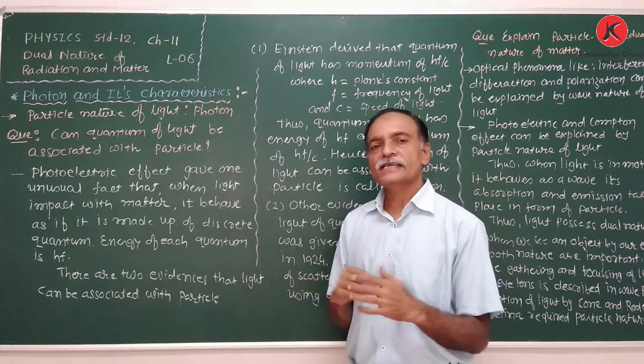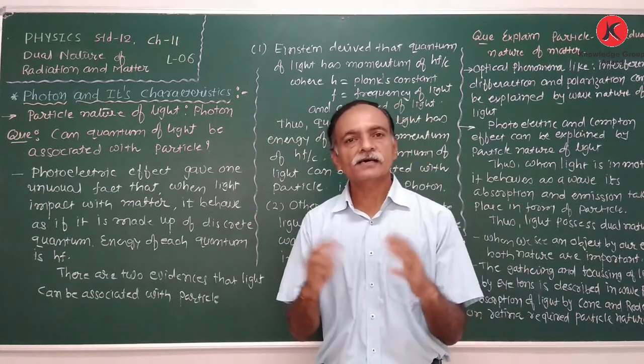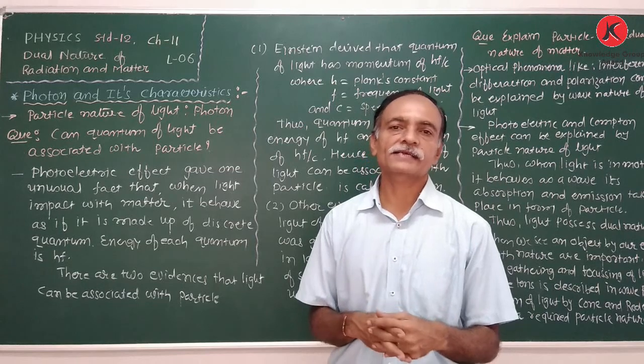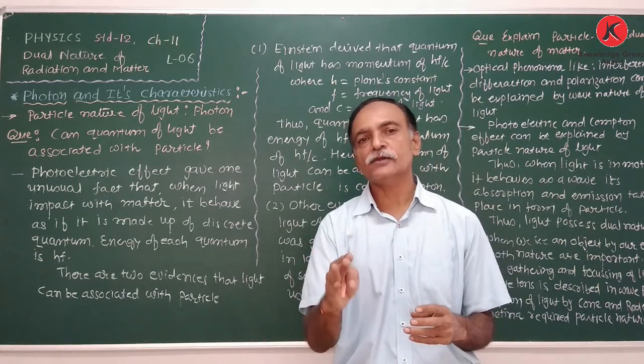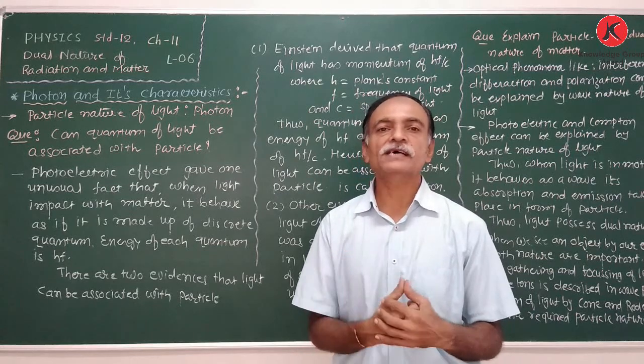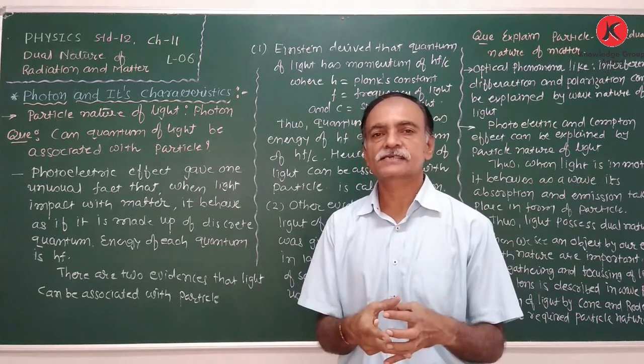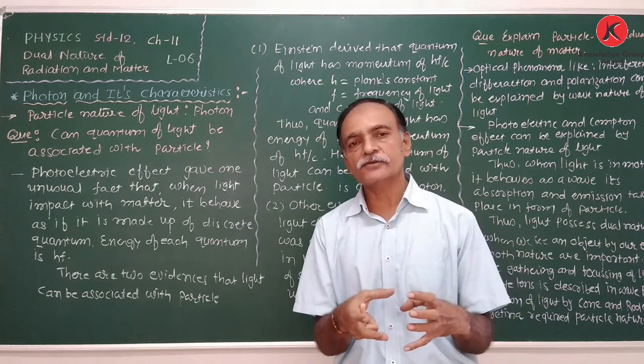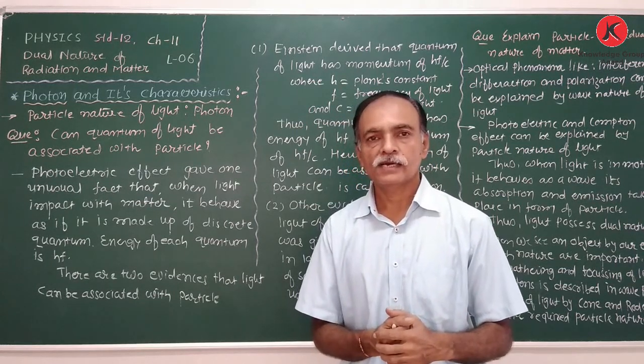So the photoelectric effect gave the unusual fact that when light is incident on a metallic surface, the absorption of energy takes place in discrete units. This discrete unit is known as the quantum, and that is the photon.